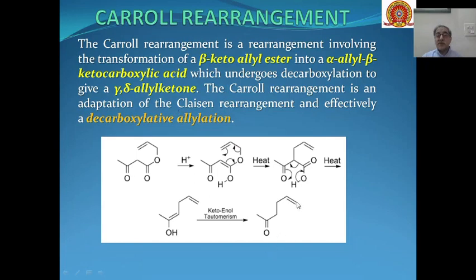The final product is this type of gamma, delta allyl ketone from beta-keto allyl esters through a 3,3 sigmatropic rearrangement, and such a rearrangement is called the Carroll rearrangement. So this is a type of Claisen rearrangement. Additionally, it has a decarboxylative allylation step.